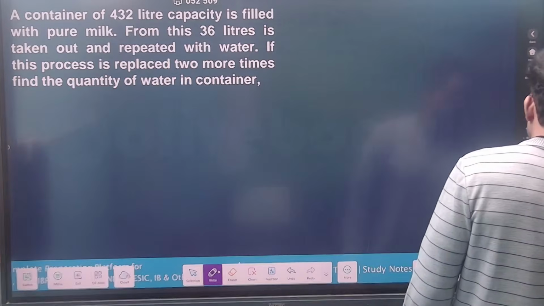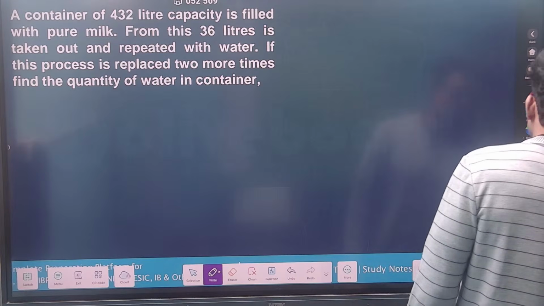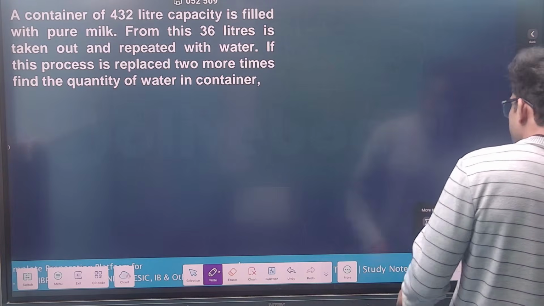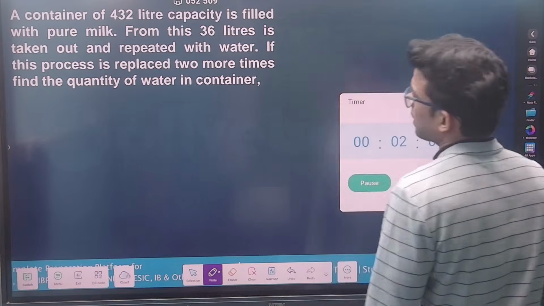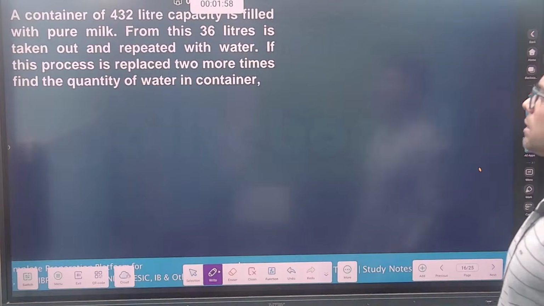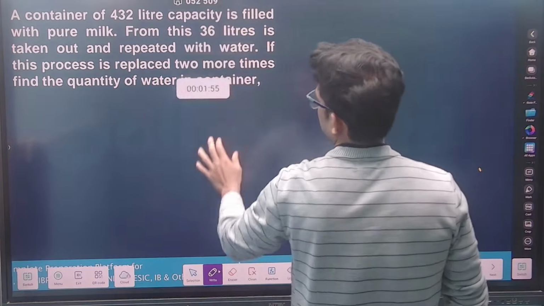Everyone, I think Siddharth, you should look over your answer. I don't want any answers in a hurry, guys. Just take your time, solve properly. Learn something from each and every class of mine.